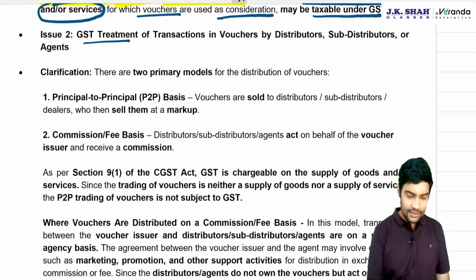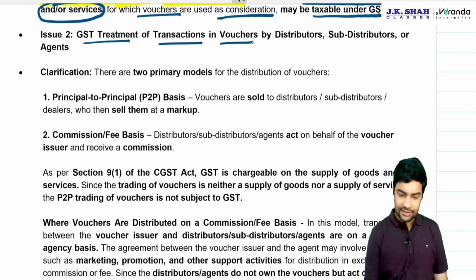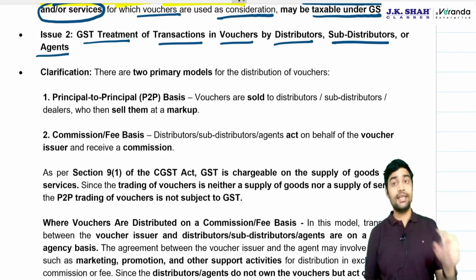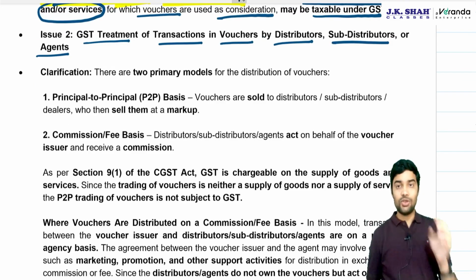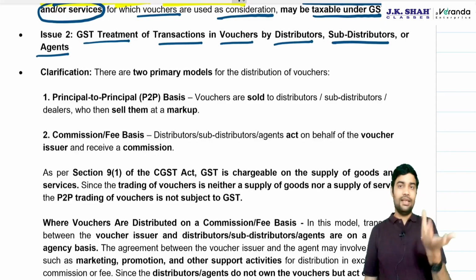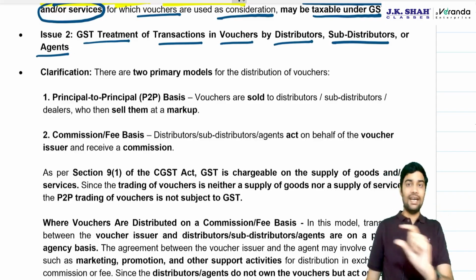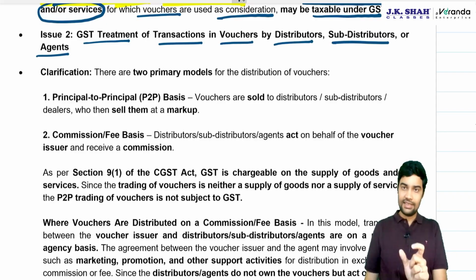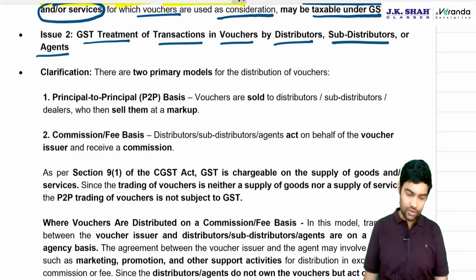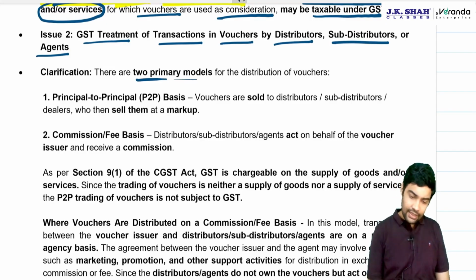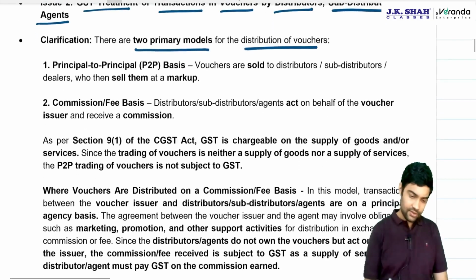Okay. GST treatment of transactions in vouchers by distributor, sub-distributor or agent. See, distributor and sub-distributor is principal to principal, no GST. Agent will merely arrange or facilitate and charge a commission that will be liable to GST. There are two primary models for distribution of vouchers.